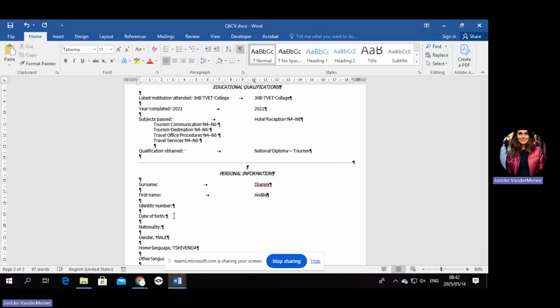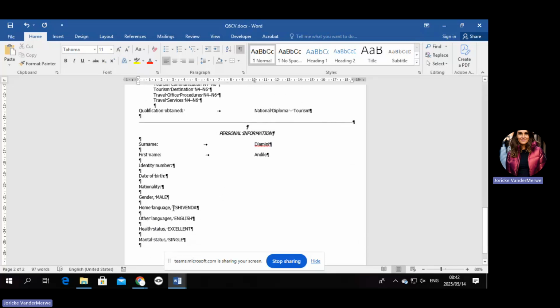Education, qualifications, and personal information must be transposed with the information. Okay, so they basically, after you have done this, they say you must delete all the columns and insert a colon after each word, but it looks like it's already done there.